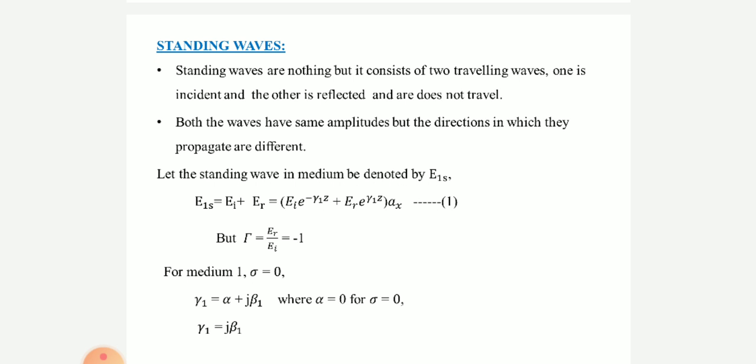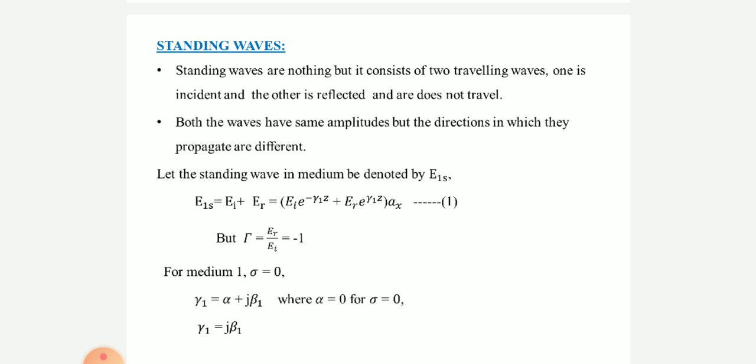Here we assumed that the wave is propagating in z direction. Minus gamma 1 indicates the wave is traveling in positive z direction. In ER e to the power of plus gamma 1 z, this reflected wave travels in negative z direction. This is the point you have to understand.